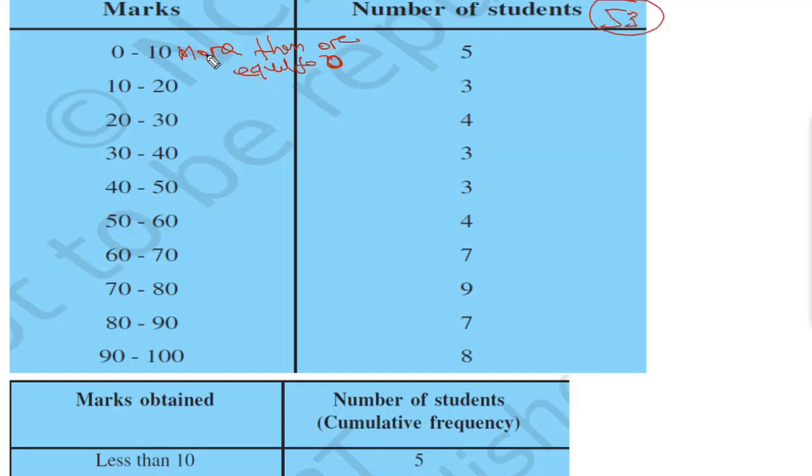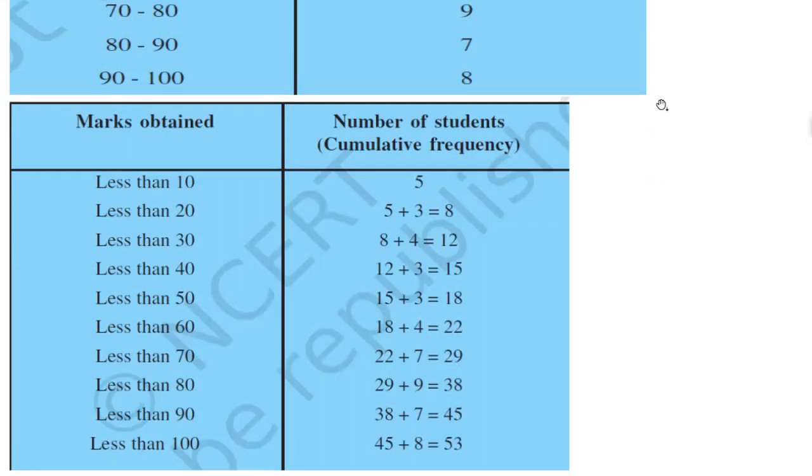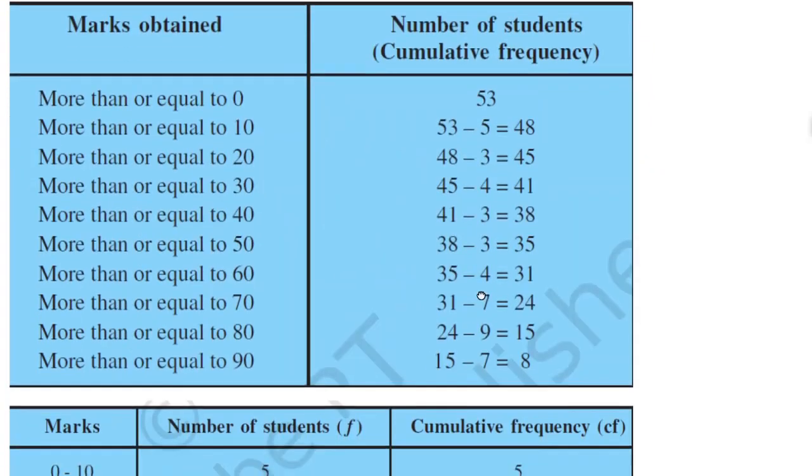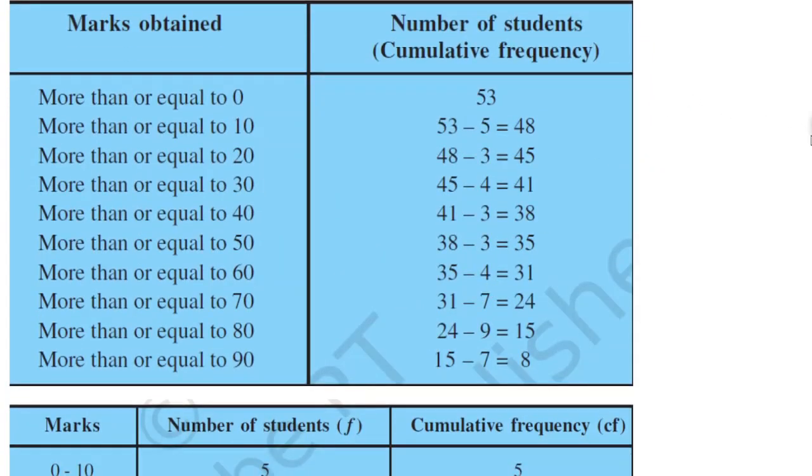So you see more than or equal to 0 will be how much? It will be equal to 53. Then more than or equal to 10. Here we have written it. We'll directly move to that. Here you have. So more than or equal to 0 will be total 53.